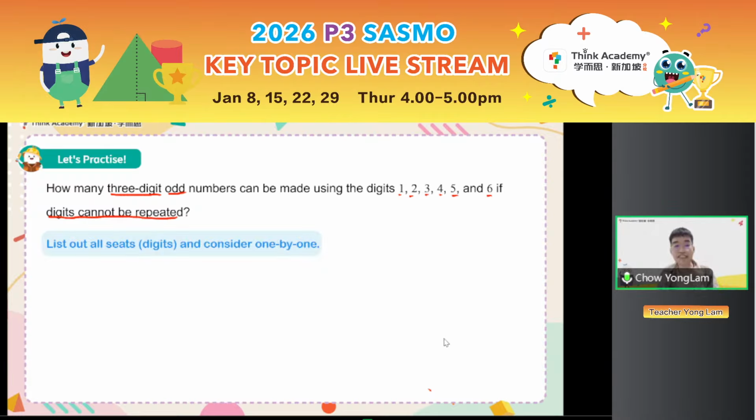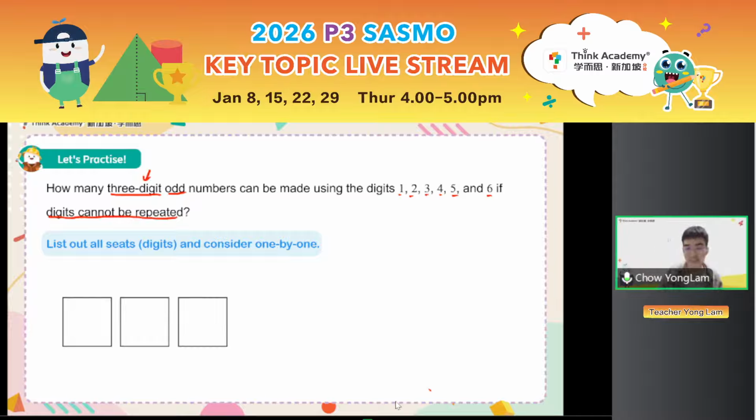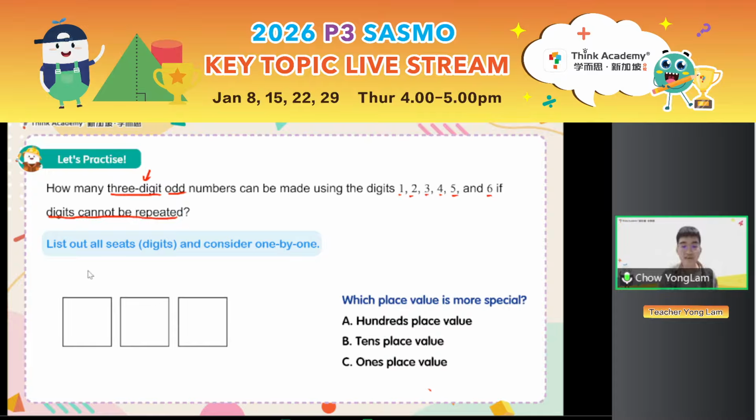First things first, list out all the place values and consider them one by one. For example, since we are asking for 3-digit numbers, you will draw 3 spaces, 3 underlines or 3 boxes. Then we try to find out what the special conditions are. There are the hundreds place, the tens place, and the ones place.